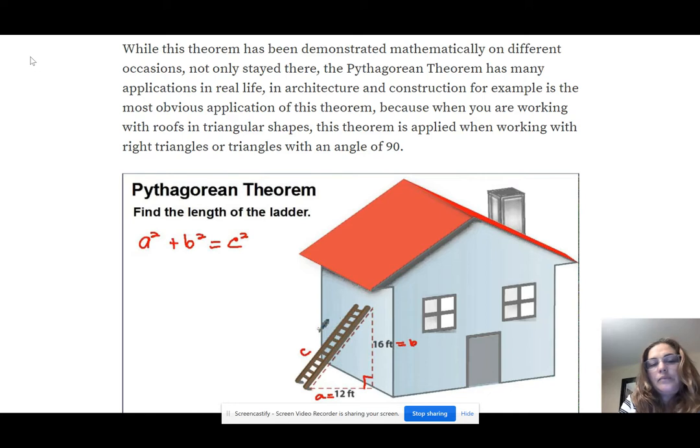So you can find the length of the ladder here because this is a right angle. And if this were a right angle, we could actually make a right triangle here. From here to here, if we can find this length and this length, we can find the length of this side of the roof. That's probably how they use it more often in construction, and so on and so forth.